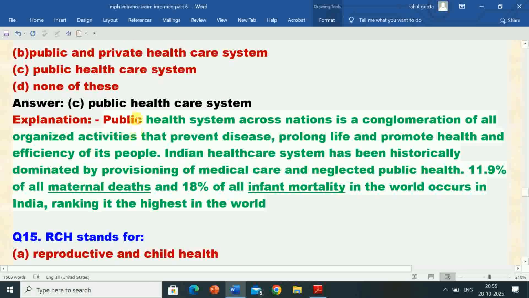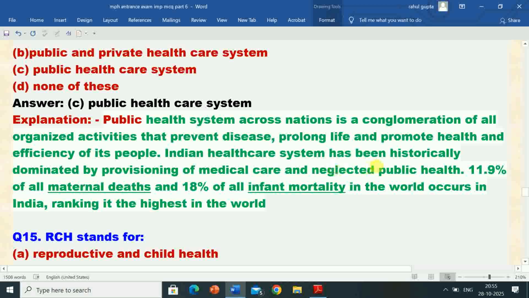Its explanation is: the public health system across nations is a conglomeration of all organized activities that prevent disease, prolong life and promote health and efficiency of its people.